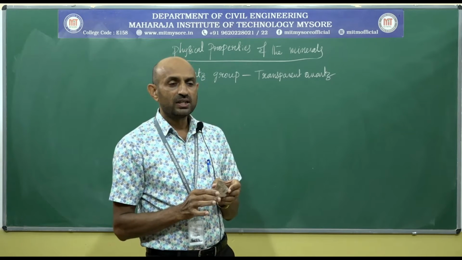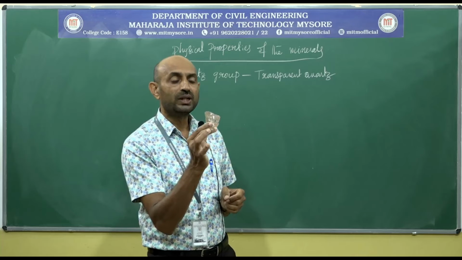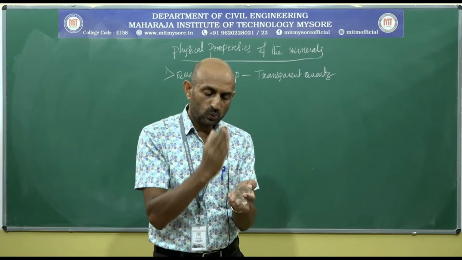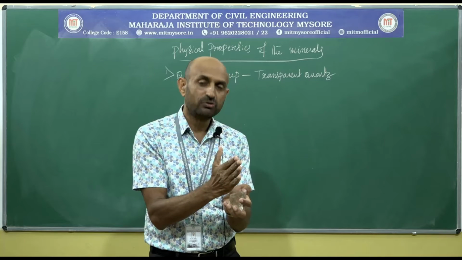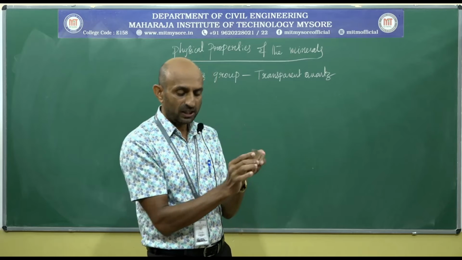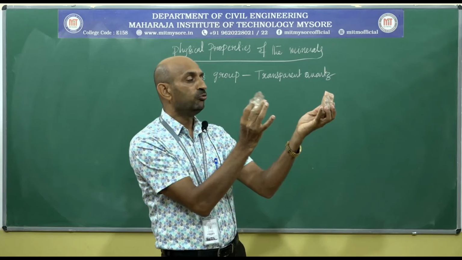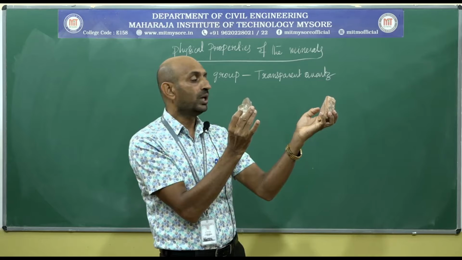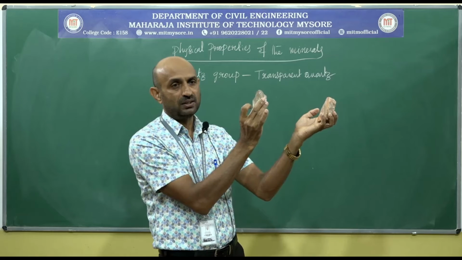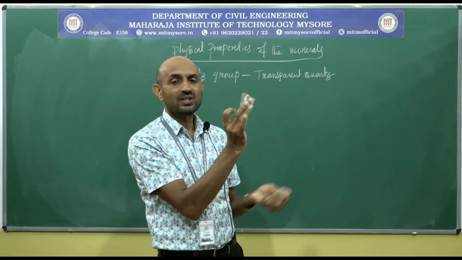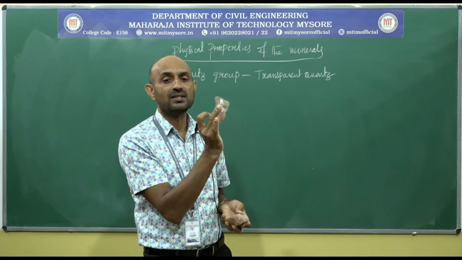Then diaphanity, how it is able to transmit the light through it. When we take a thin section of this mineral, definitely through which we can view the distinct outline of this orthoclase feldspar. Then it is called by the name transparent.